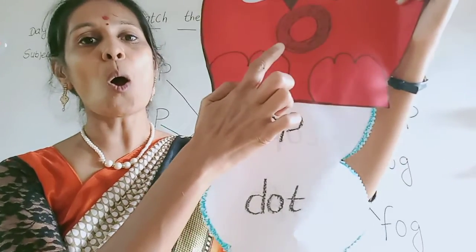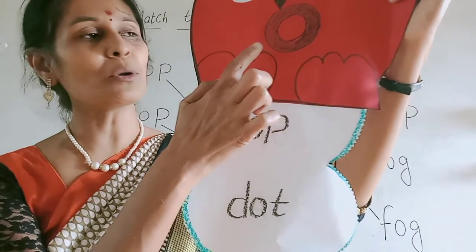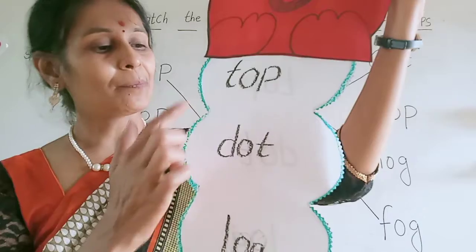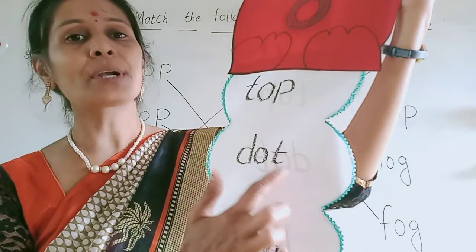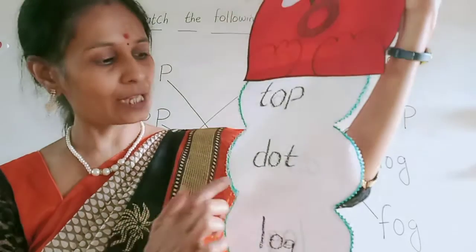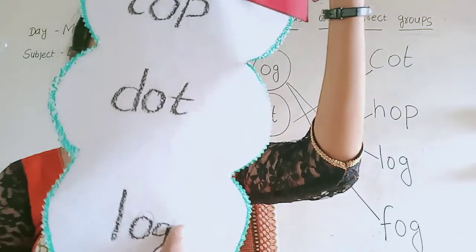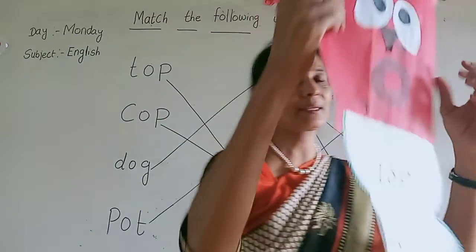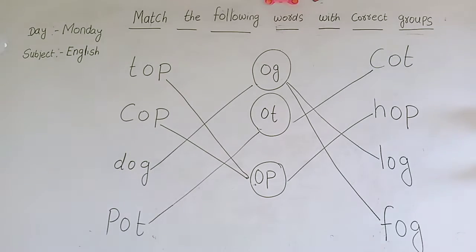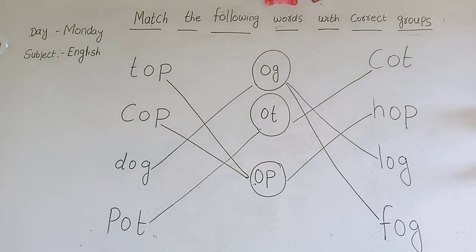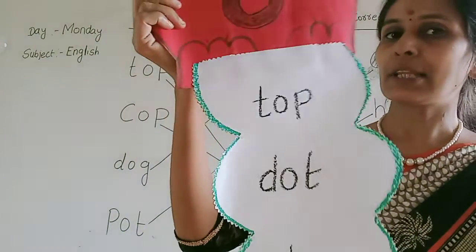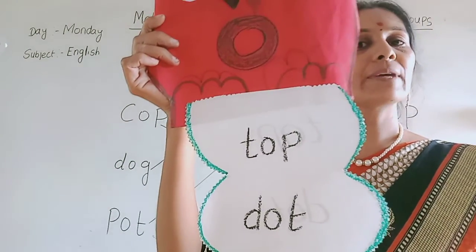Just we will read these letters. O says all. Vowel sound O. T-O-P, top. Then D-O-T, dot. Yes. Then L-O-G, log. Yes, dear kids, in this way you have to read all the words also along with writing.